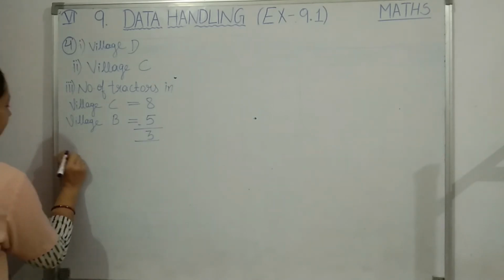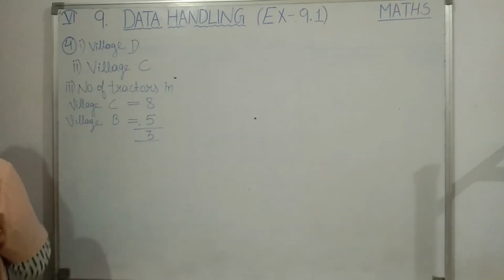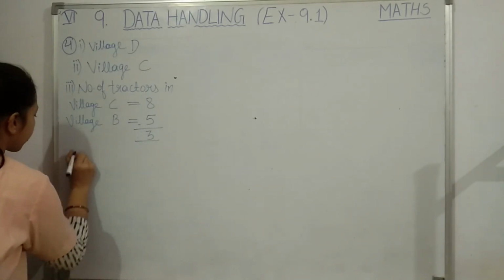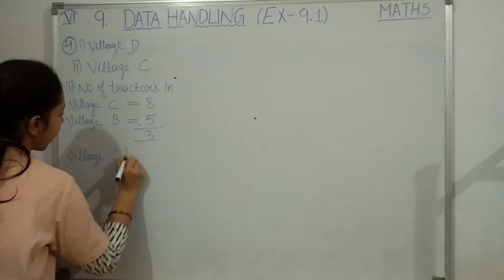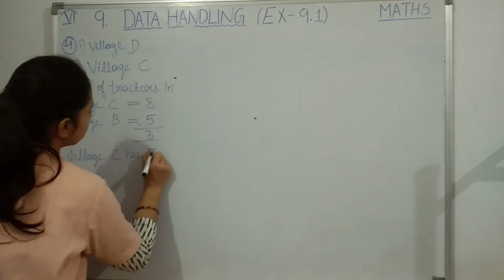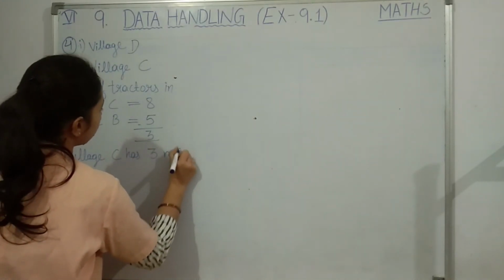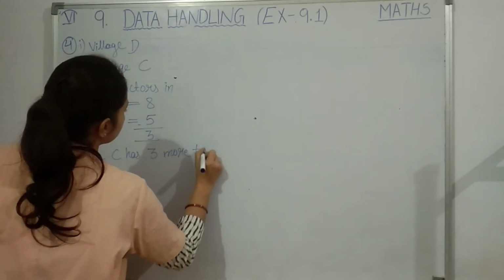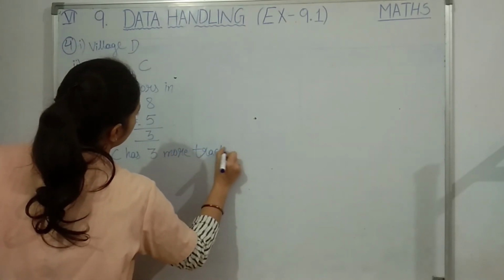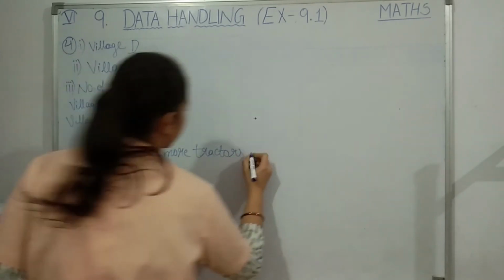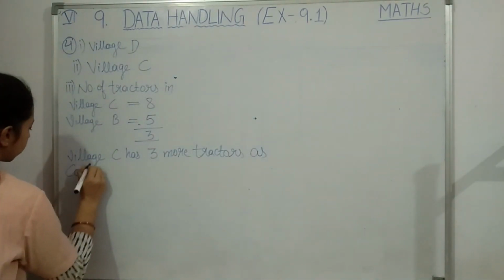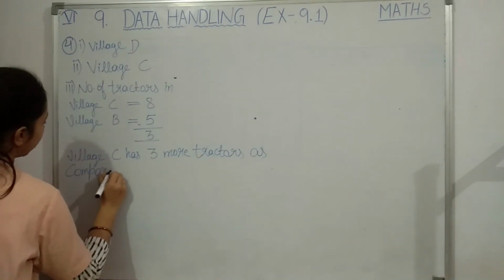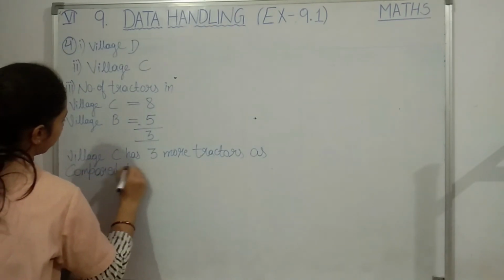So we will write here. Simply you can write 3, or you can write in a sentence also, that village C has 3 more tractors as compared to village B. Okay, students.